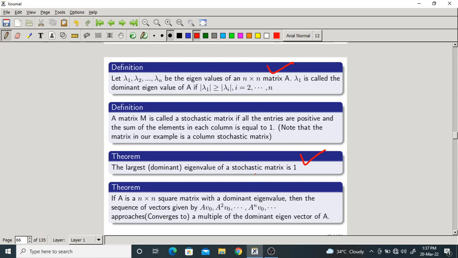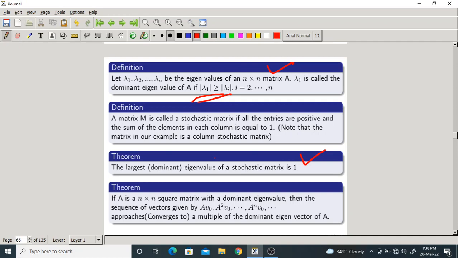If 1 is the dominant eigenvalue of a stochastic matrix, what about the remaining eigenvalues from this definition? Obviously they should be less than 1, because the largest value is 1, the remaining values have to be less than 1, isn't it? Okay, so finally this theorem combinedly tells us that for a stochastic matrix, the largest or the dominant eigenvalue is 1 and the remaining eigenvalues are less than 1 by magnitude. Okay, so this is the conclusion by combining the first definition and the theorem.